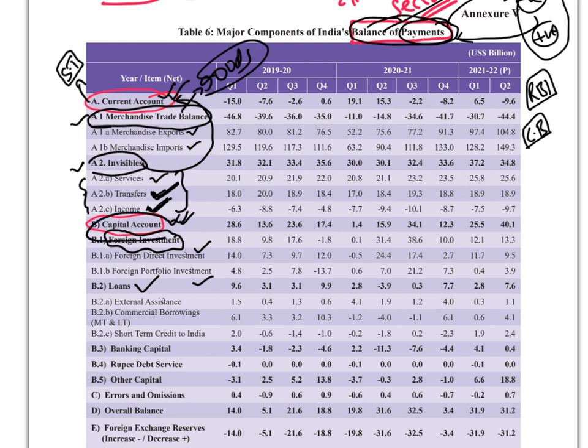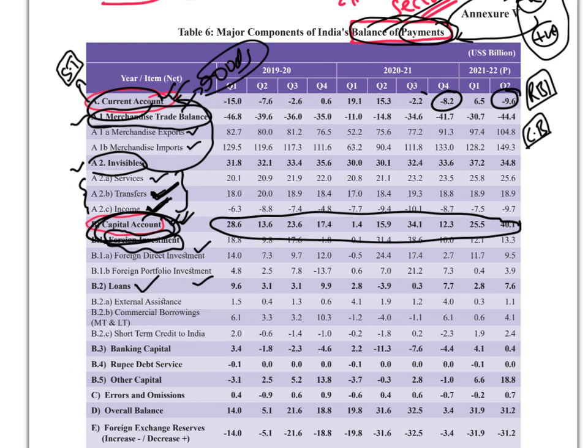If you look at this, capital account, you see the number, it is positive. If you see current account, most of the time it is negative, except for 2021, because of COVID, our imports got reduced. Otherwise, most of the time it is negative. It's almost always in deficit, right?